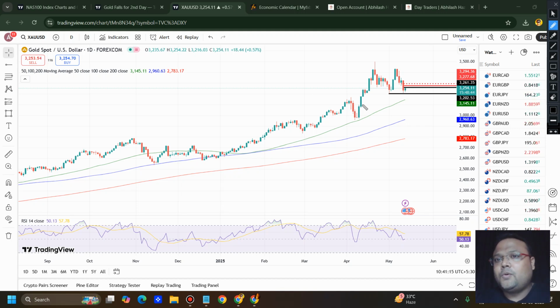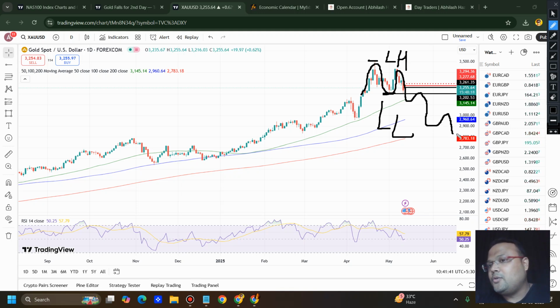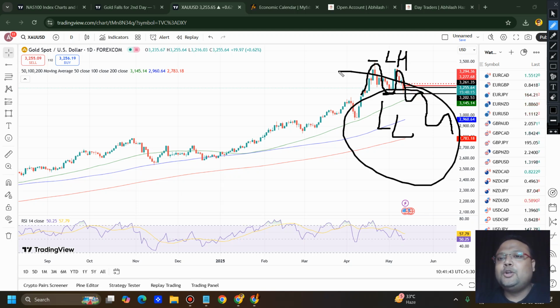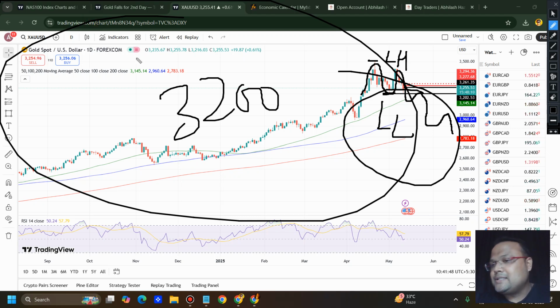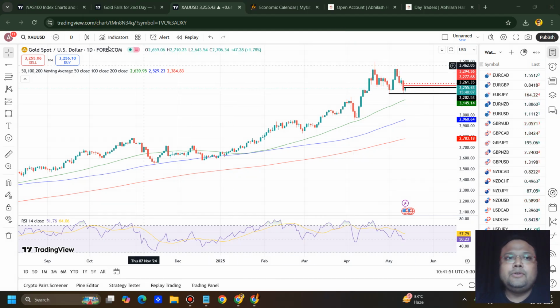For a trend reversal, what do we want? We want a lower low here. When the market will break the previous low, then only we can consider that gold is going down. I won't say that this is an extreme lower high, but still more or less we can consider this to be a lower high. Okay, we have the lower high, but what do we want next? We want a lower low. So when we will get the lower low, then only we can consider that the next trend of gold will be like this. Unless we get a lower low, or unless gold breaks 3200, we cannot consider that this market is bearish for the next few days.